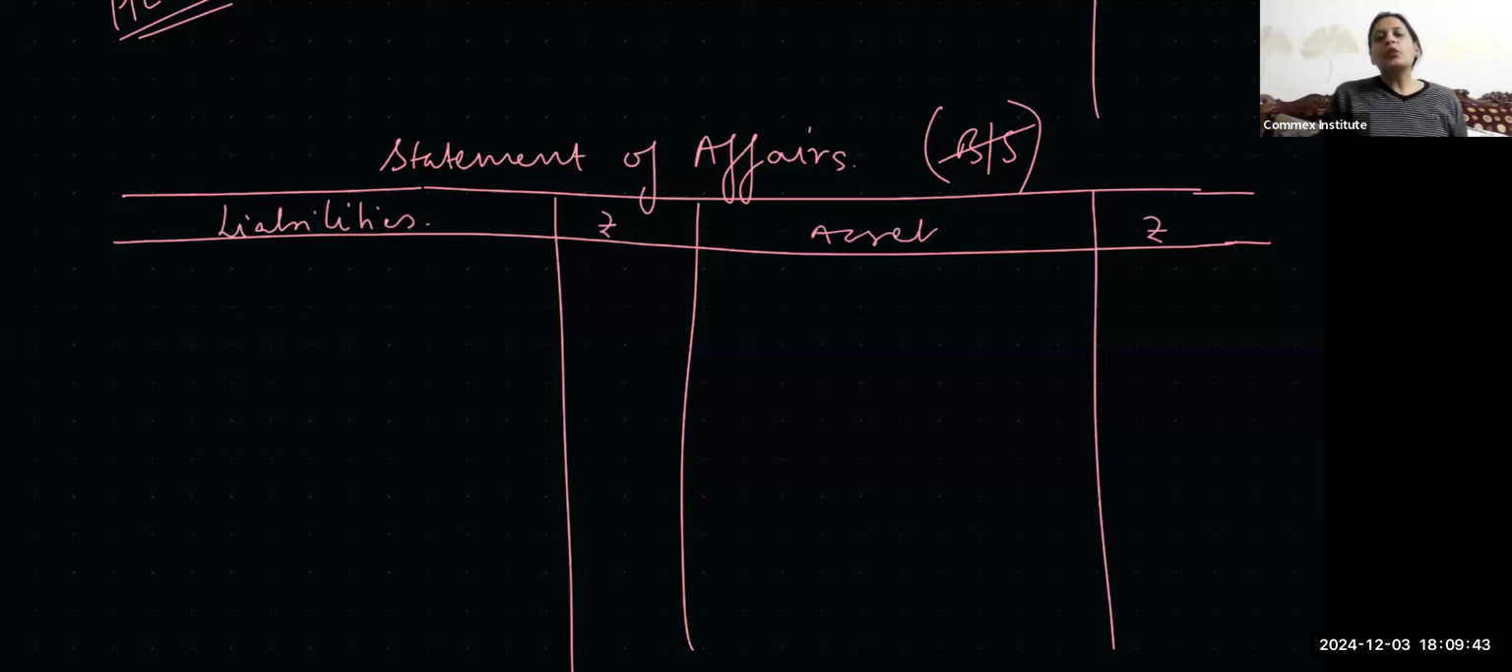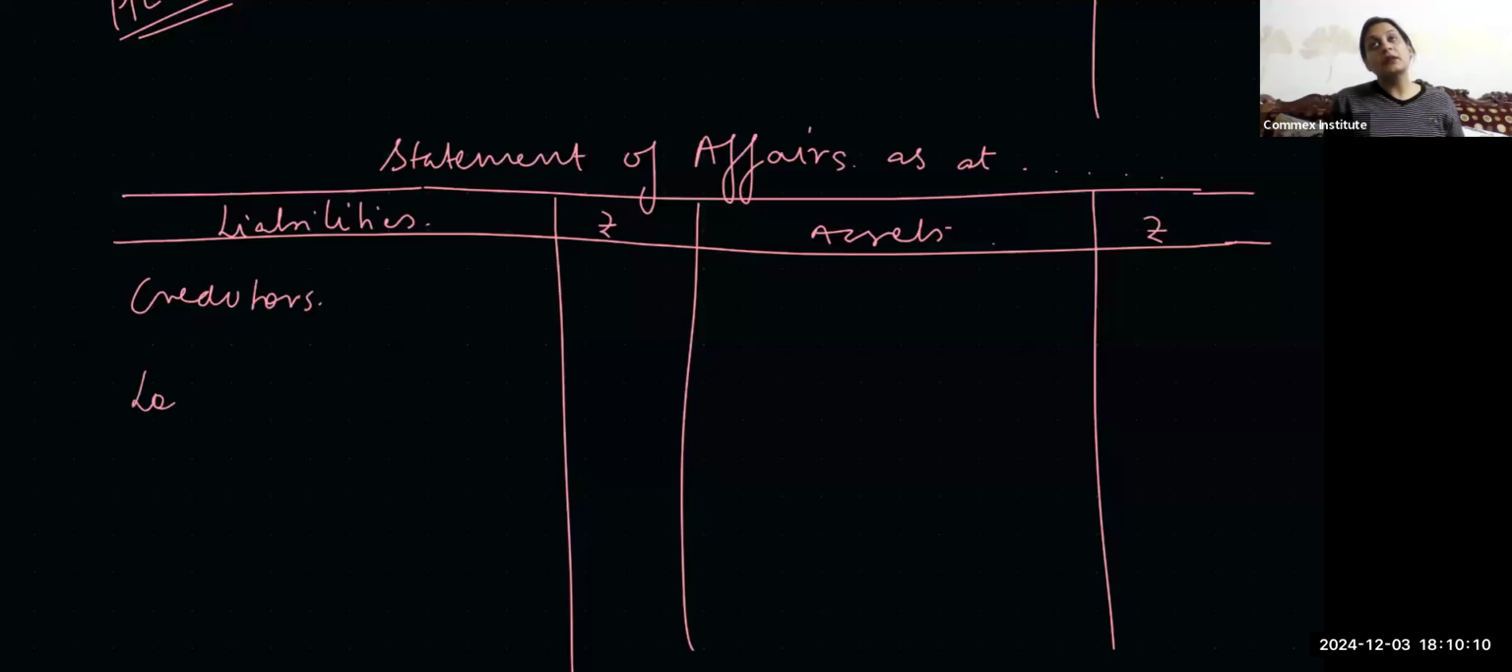Now, this will depend upon what date you're making it. Okay, opening statement of affairs will be giving us opening capital, and closing statement of affairs will give us the balancing figure as the closing capital. So, statement of affairs, my date will be mentioned as at. And then on the liability side, we'll have, of course, the creditors or the loan.